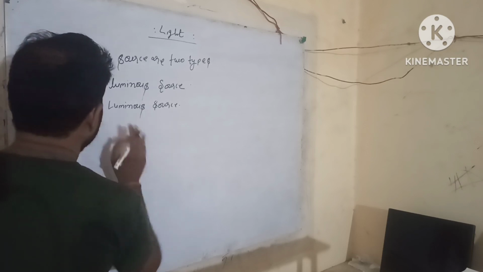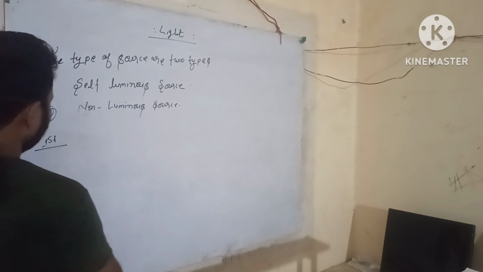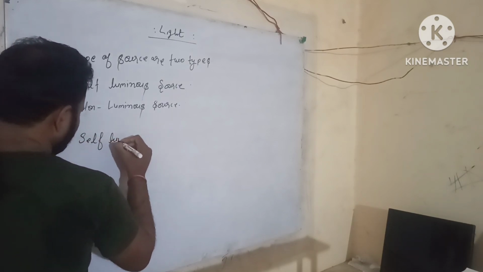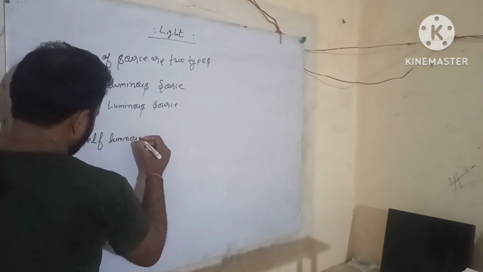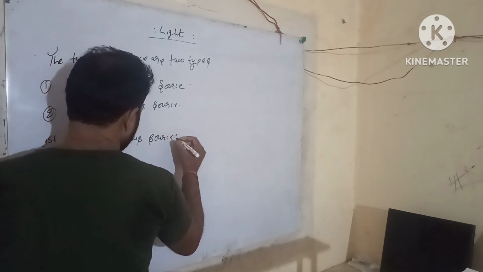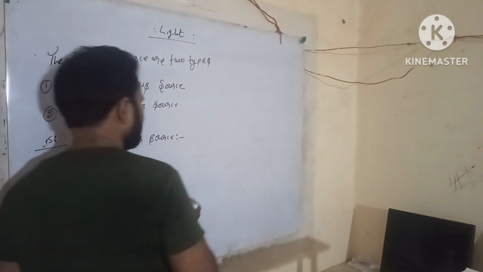First we define the self-luminous source.